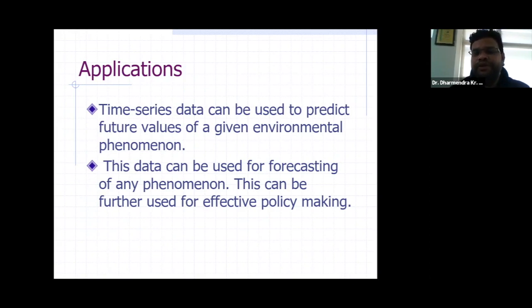If you want to make any particular policy regarding pollution control in India, then we need certain past data, and on the basis of that data we make forecasts about future values. On the basis of those insights, we can make effective policies regarding the control of pollution in India. So these are some important applications of time series data.